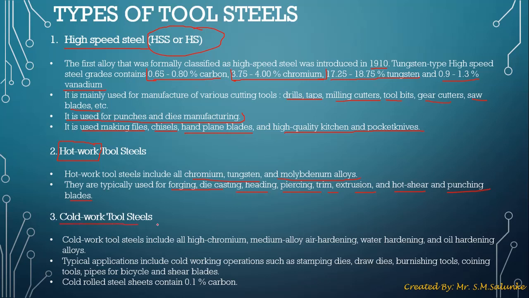Now next is cold work tool steel. Cold work tool steel includes high chromium, medium alloy, air hardening, water hardening, and oil hardening alloys. Typical applications include cold working operations such as stamping dies, draw dies, burnishing tools, coining tools, pipes for bicycle, and shear blades. As we have mentioned earlier, cold work defines the working conditions where the tool steels are used. Cold rolled steel sheets contain 0.1% carbon. So you just have to remember the different types of application of hot work and cold work steels.